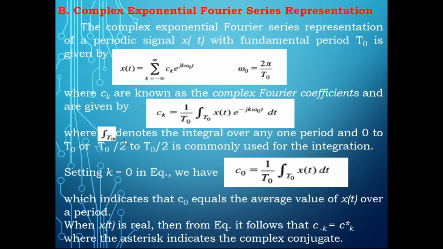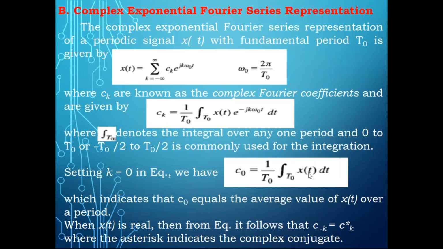Now, if we set k equal to 0 in this equation, then what will happen? Let us see. If you substitute k equal to 0, it becomes c naught, which you can write as 1 by t integral 0 to t naught x of t. The moment you substitute k equal to 0, e power 0 you can write as 1. So this gives some constant.